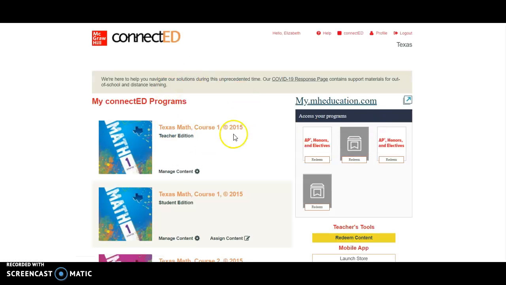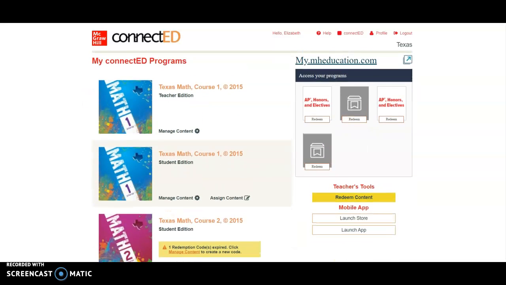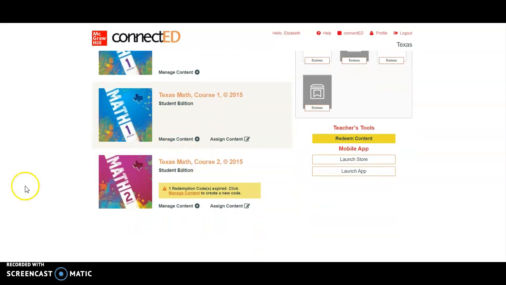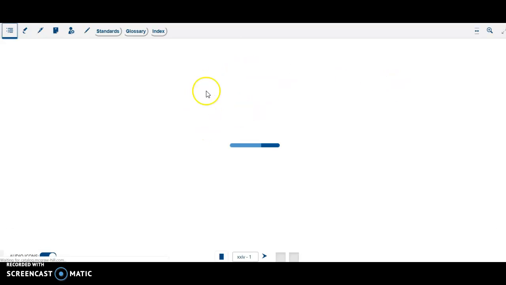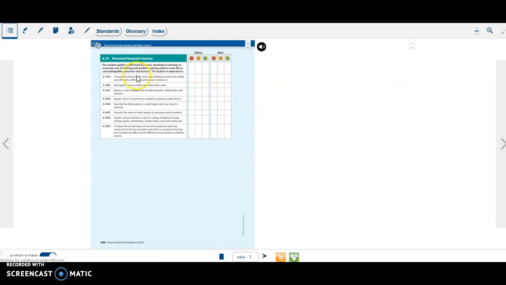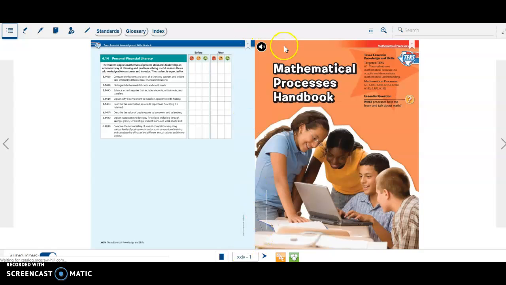All right, so this will take you to your textbook. Me, I have, of course, a teacher and the student. So you will go on to your student, which is Texas Math Course 1, this one, and you click on it. To access the book, you go to your ebook right over here. Ebook. All right, and then there's your textbook.